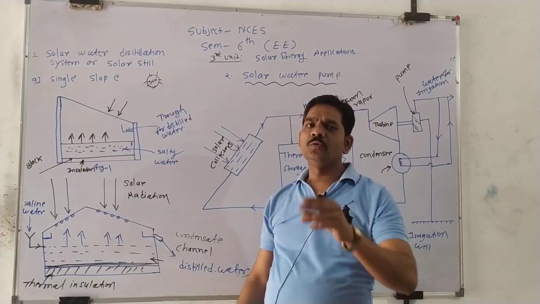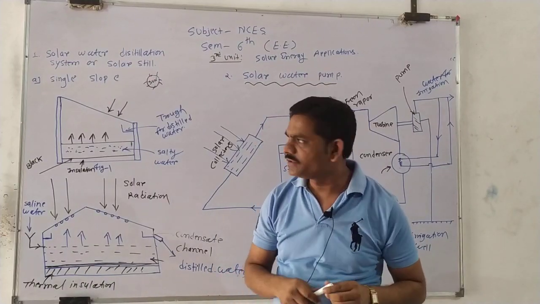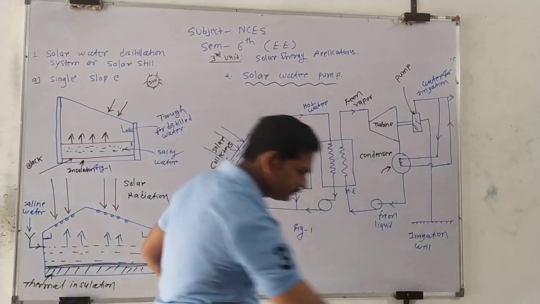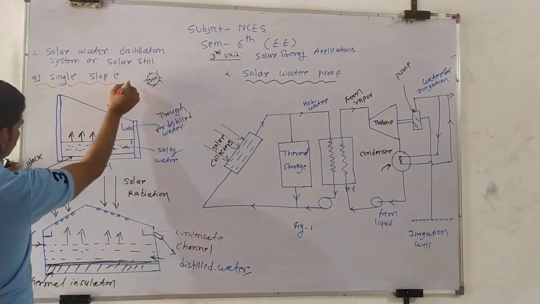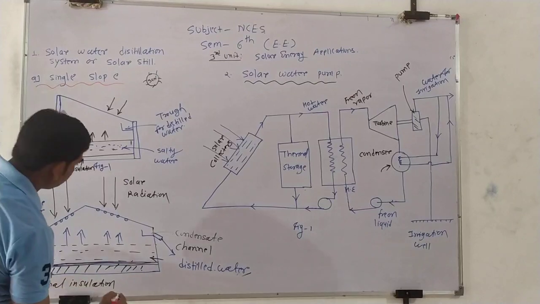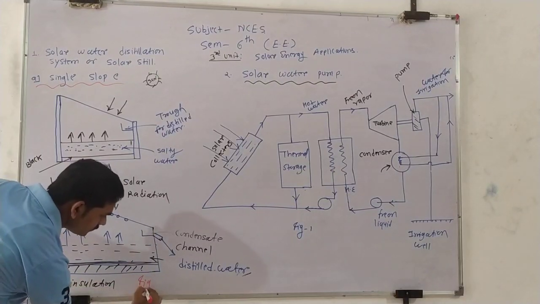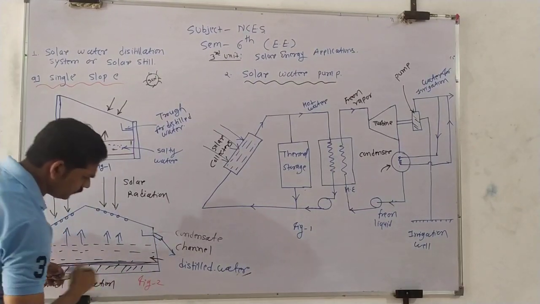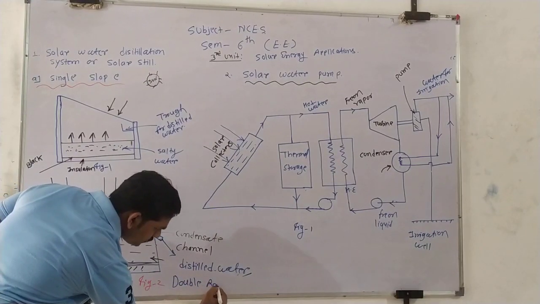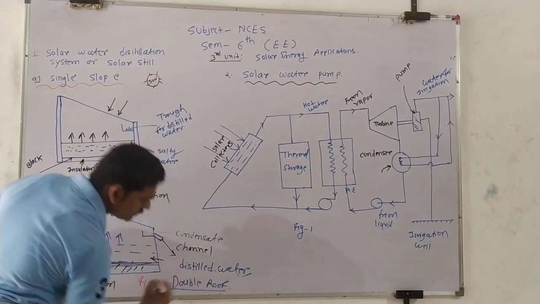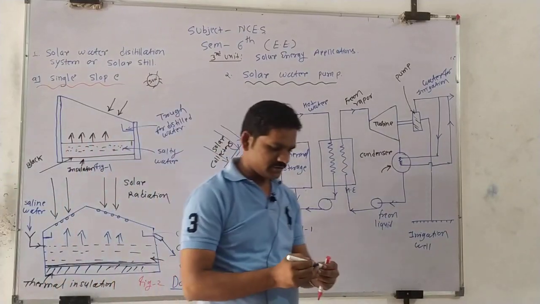So see here, this is the single roof, and this diagram, figure number 2, is the double roof. Right? Yes or no? Yes.